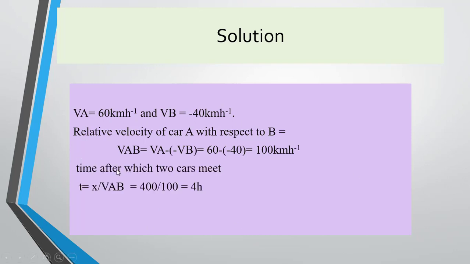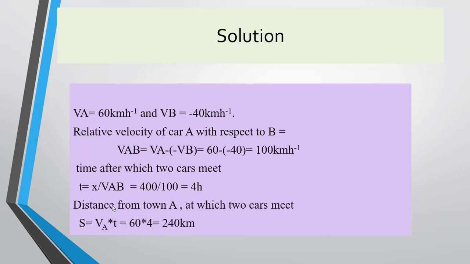We know the relative velocity is 100 km per hour. So what will be the distance covered? It is given that the distance between the towns is 400 km. So we can say that the time is 400 divided by 100, which is 4 hours, using the formula distance upon time is equal to speed.